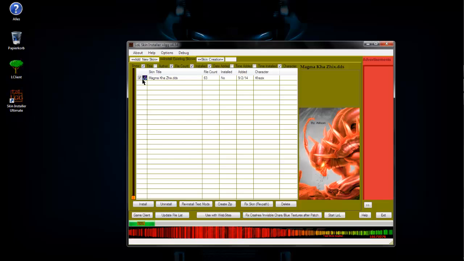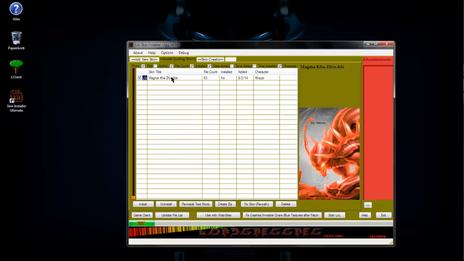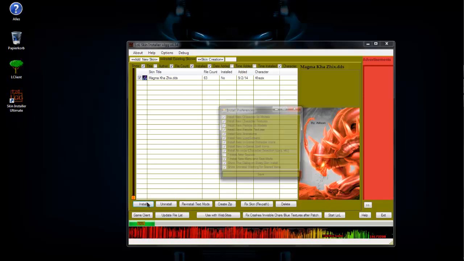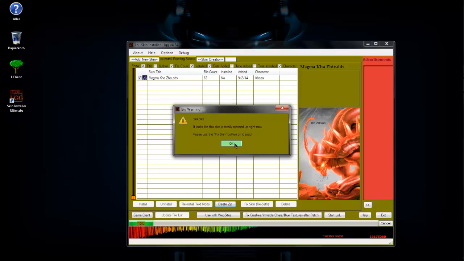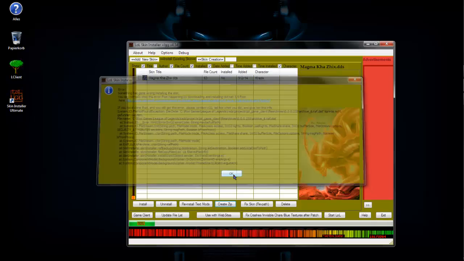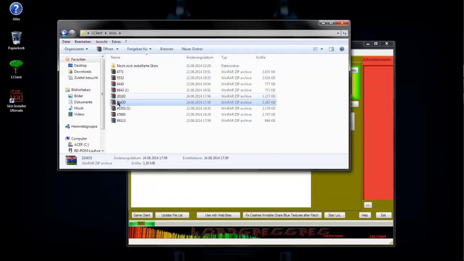Okay, now if this comes, what I show you today, now you can simply click continue. Now click install, save all the things. Okay. Don't know what's the problem, sorry guys.